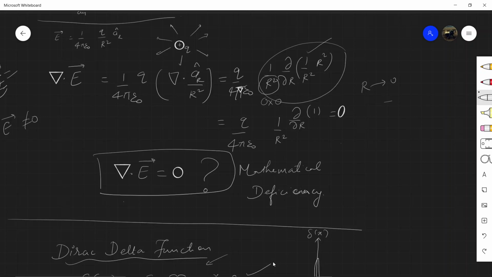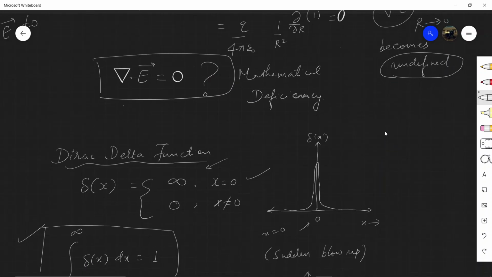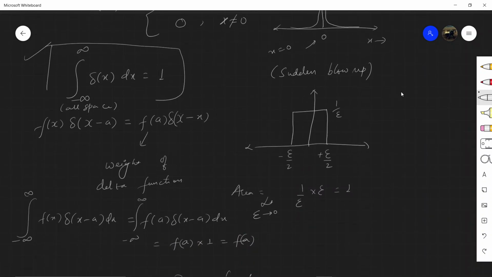Then we can say del dot E at r tends to 0 becomes undefined. This representation, the divergence becoming undefined, is represented with the help of the Dirac delta function.